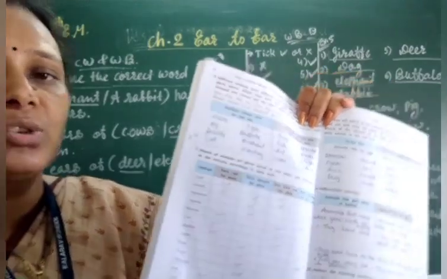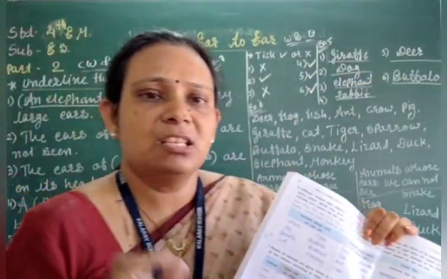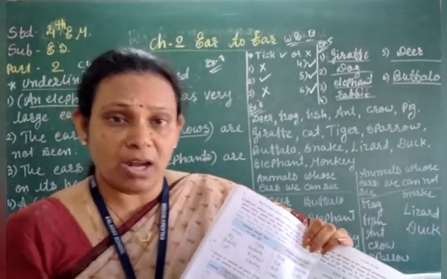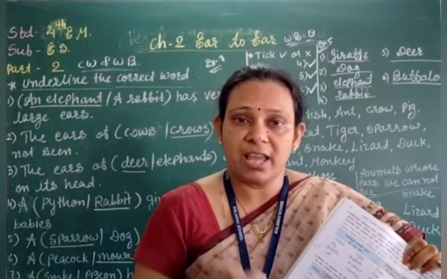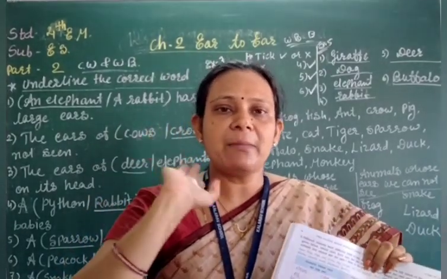Right students? So these are the classification and you have to just tick mark. This is for your knowledge only, which animals have hair and which animal has feathers. Right students? Okay, bye bye.